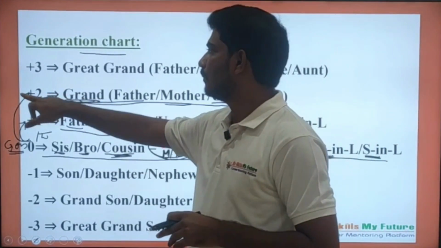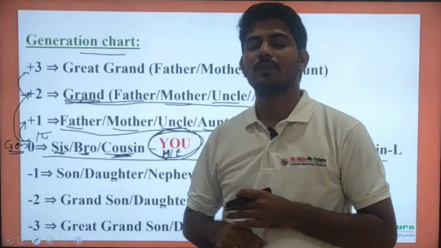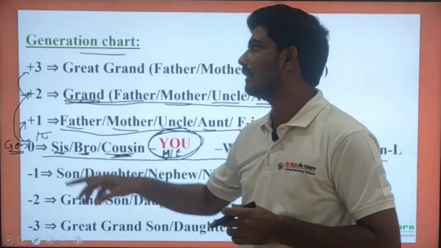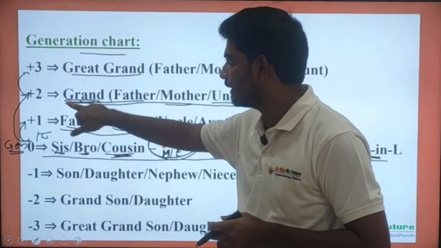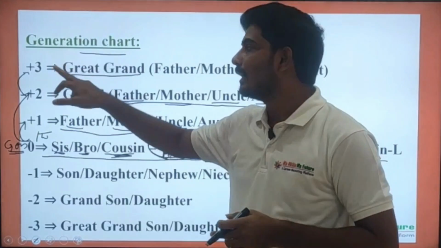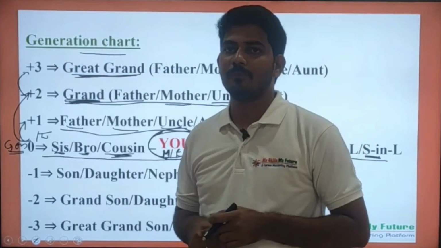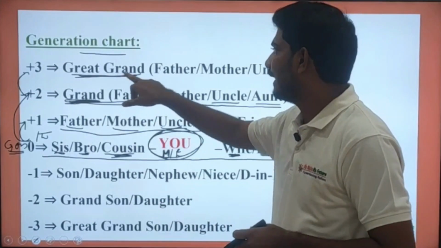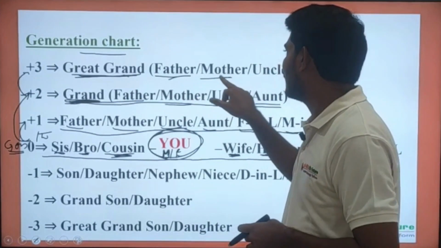And let us take one more generation above this one. If it is the plus three generation, the word great grand will be added. In plus two generation we add only grand, but in plus three, great grand will be added. So the relations are great grandfather and great grandmother.